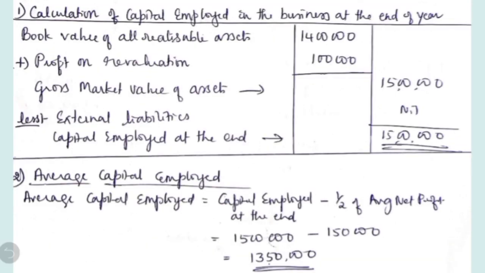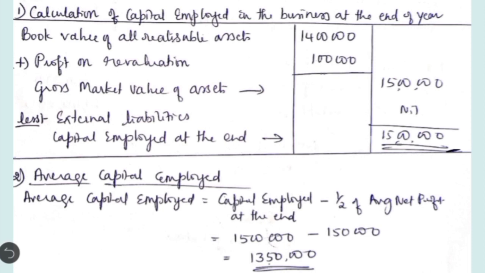Now when you are going to calculate the capital employed in the business, you are going to follow the same method. Book value of all realizable assets is 14 lakh. For that, profit on revaluation should be added. You get the gross market value of all assets, 15 lakh, less external liabilities. External liabilities are not there, so you get the same answer, 15 lakh. So this is the capital employed in the business at the end of the year.